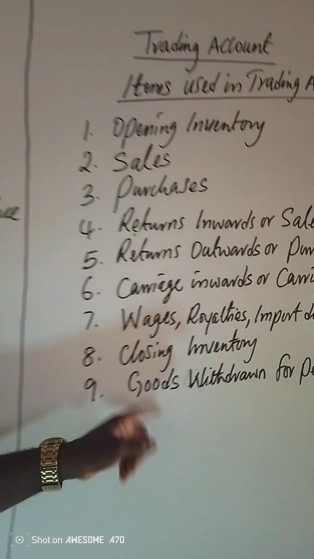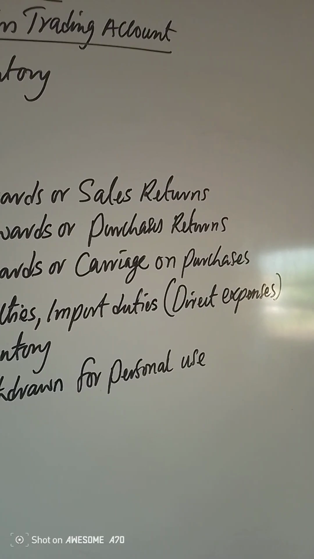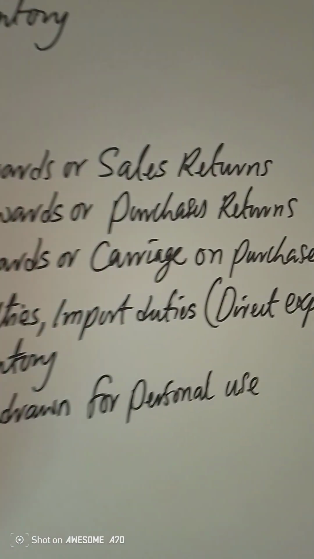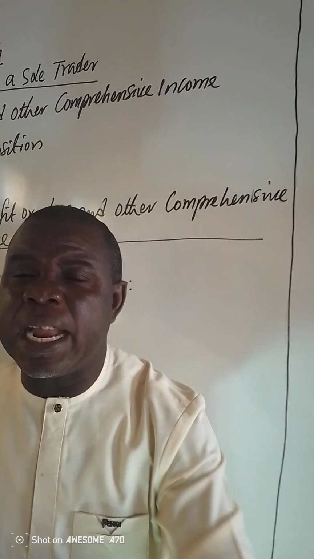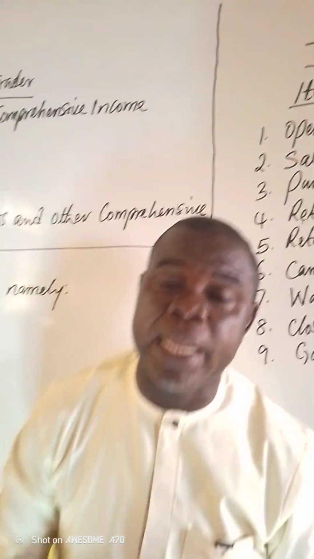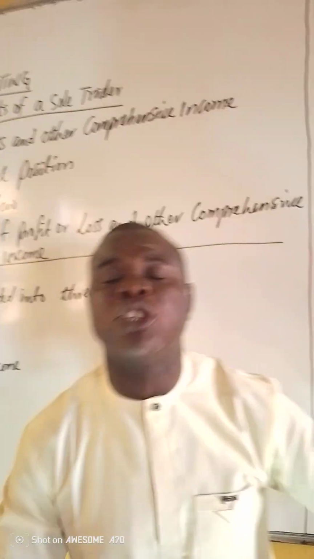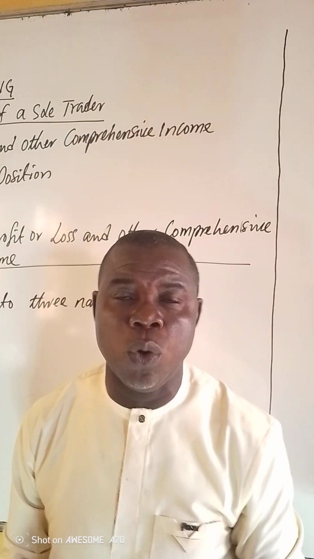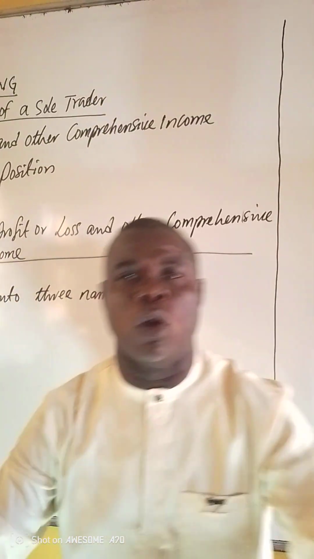Next, we have what is called wages, royalties, import duties, and in short, direct expenses. Wages, royalties, and import duties are what is referred to in accounting as direct expenses. Direct expenses are used in the trading account. Most learners feel that wages, royalties, and others should be used under profit or loss, what is called indirect expenses. No, direct expenses are expenses that link directly to the cost of goods sold.